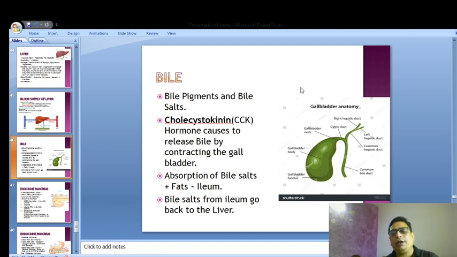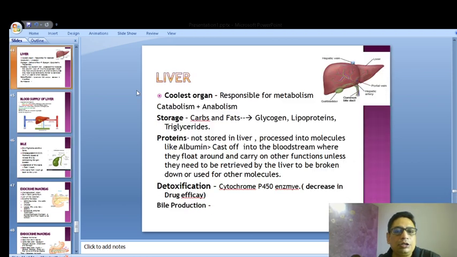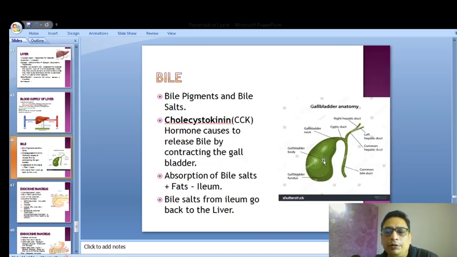Now you must be wondering, the bile is coming from the liver and it is coming from the hepatic, no, this is the liver, and from the common bile duct. Common bile duct is a different thing. So hepatic duct, these things come to the gallbladder.